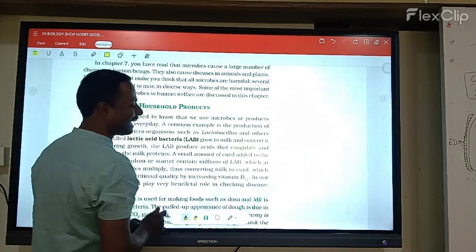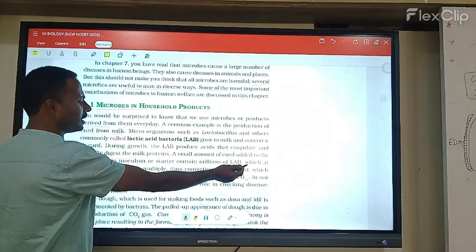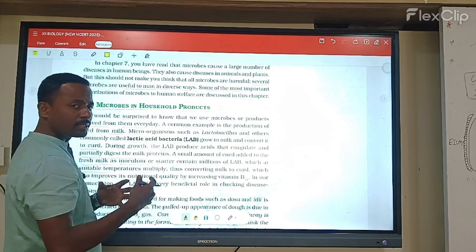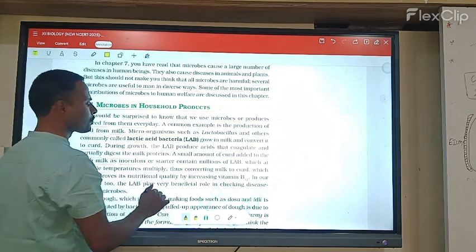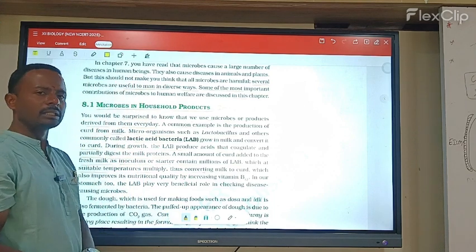millions of lactobacillus bacteria, lactic acid bacteria, which at suitable temperatures multiply, meaning they form multiple colonies and thus convert milk to curd. So finally we get curd.